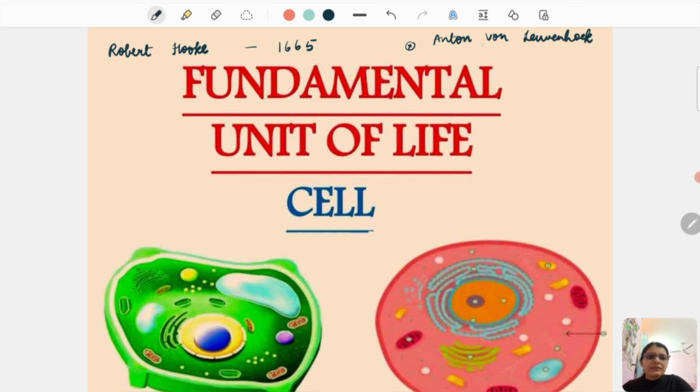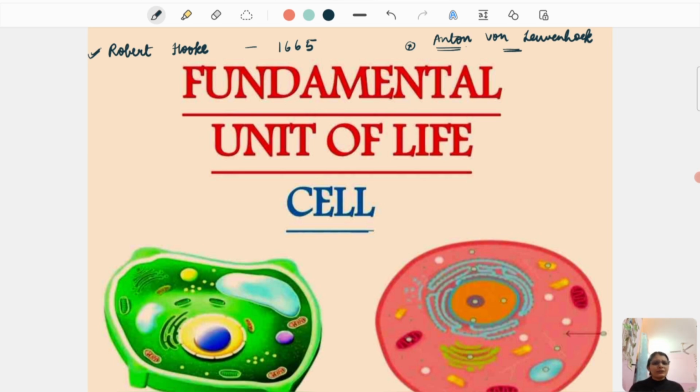Why is he important? Because he was the first one to see bacteria, fungi, protozoa under the microscope. So, when you're asked who discovered the cell first, it is Robert Hooke. But if you're asked who discovered a living cell first, that is Anton von Leeuwenhoek.